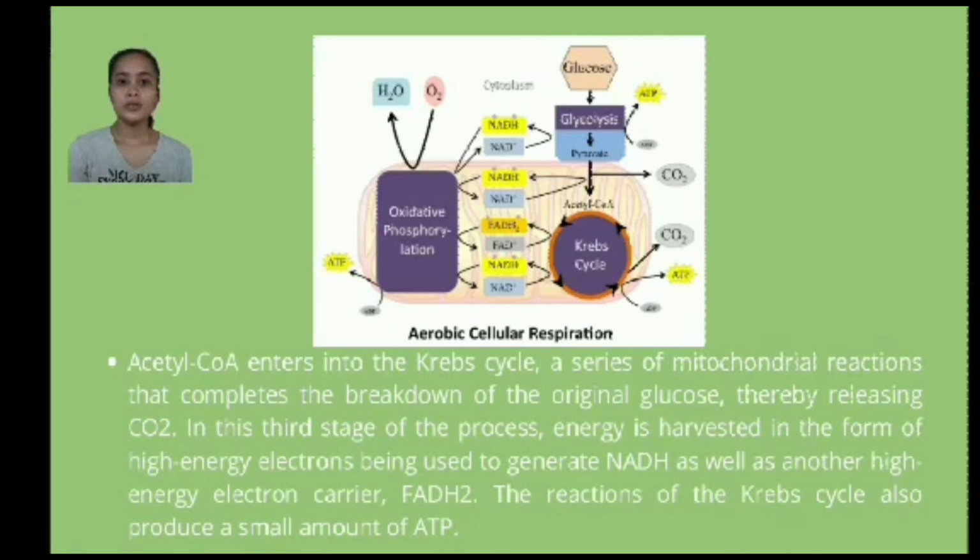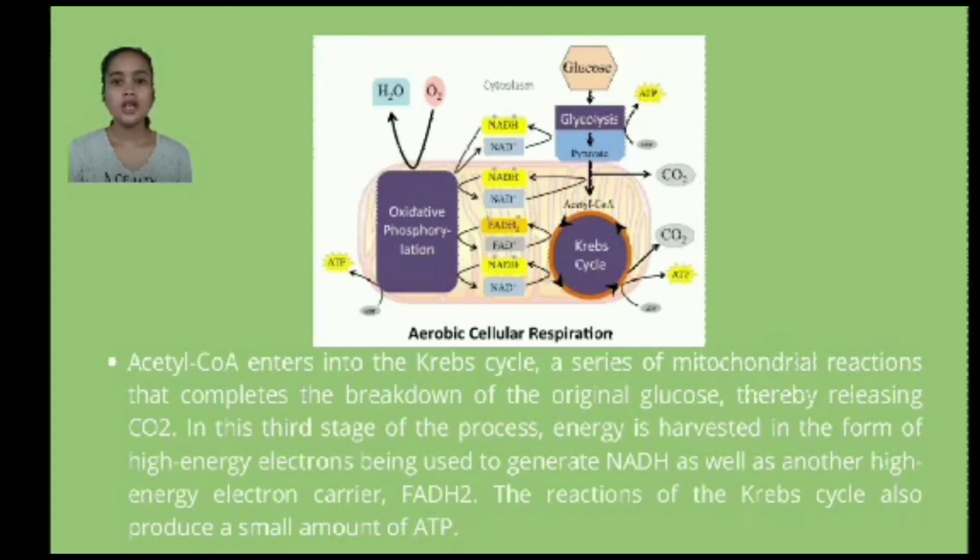So what is the Krebs cycle? The Krebs cycle, or the citric acid cycle, is a series of enzyme-catalyzed reactions occurring in the mitochondrial matrix, where acetyl coenzyme A is oxidized to form carbon dioxide and coenzymes are reduced, which generate ATP in the electron transfer chain. The acetyl coenzyme A enters into the Krebs cycle, a series of mitochondrial reactions that completes the breakdown of the original glucose, thereby releasing carbon dioxide.